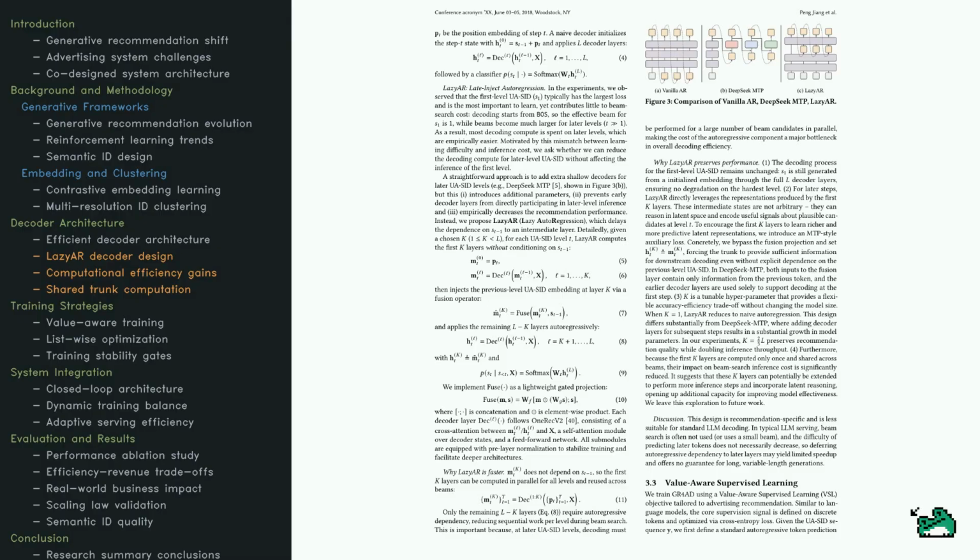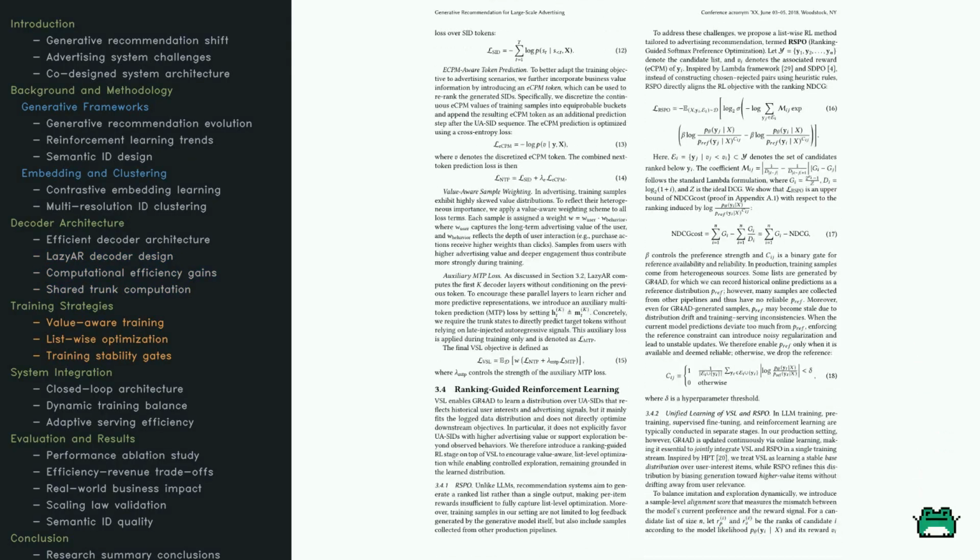Then, they use a fusion operator to inject the previous token's information into the model at a middle layer, allowing the remaining layers to finish the job autoregressively. By tuning how many layers are in the trunk, they balance speed and accuracy perfectly. It essentially turns a computational bottleneck into a shared, reusable resource. Now let's talk about the secret sauce for prioritizing business value.